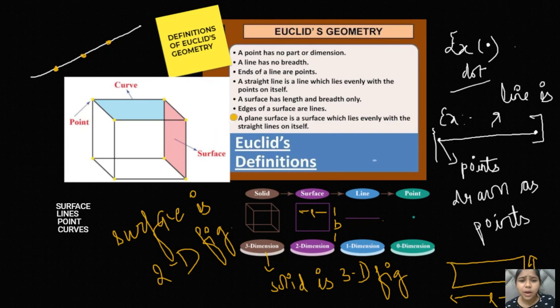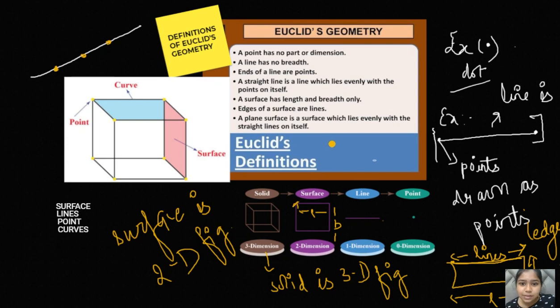We can get back to the sixth definition of Euclid's geometry, that the edges of a surface are lines. This is the surface, these are the edges. So these edges are basically the lines. You can see these are the edges, these edges are basically the lines. So that is what he meant from his fifth definition, that these are the edges and edges are basically the lines of the 2D figure or of the surface.